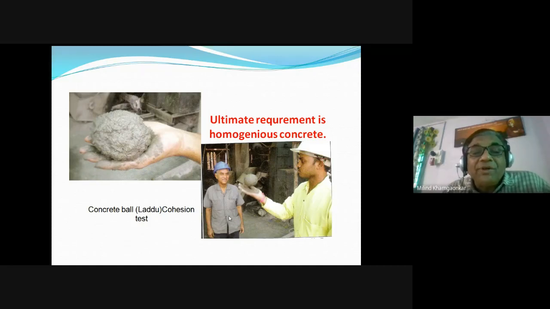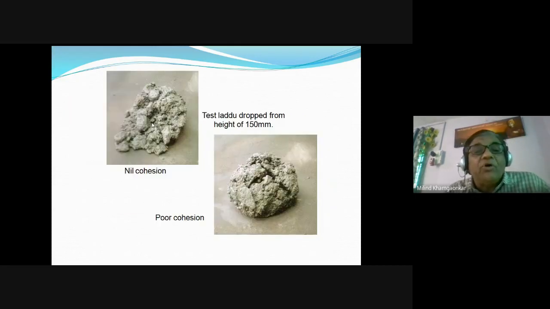Okay, this person in your photograph, this blue helmet man, he is a great concrete expert. He is no more now. His name is Mr. Remedio. So he introduced this practical aspect of getting a good cohesive concrete. This is a bit practical because ultimately our aim is to get a good concrete.